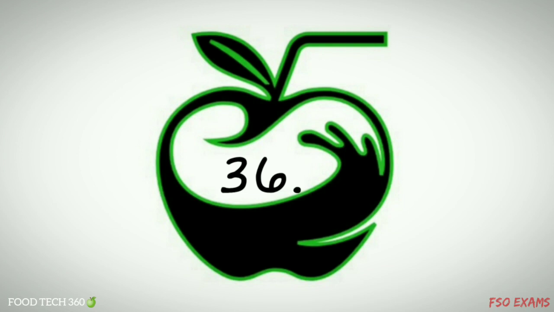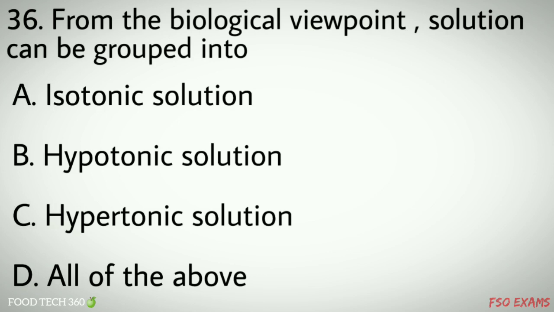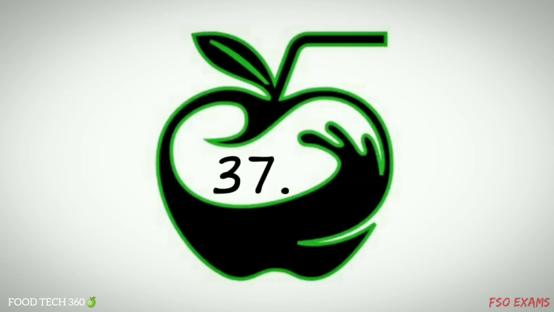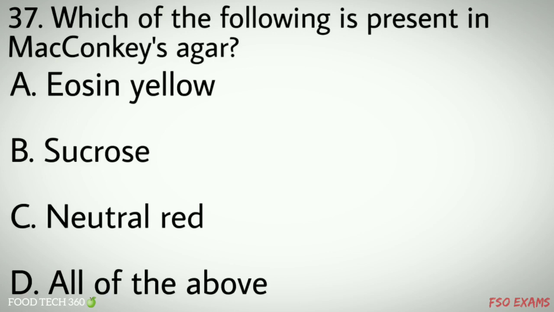Question number 36. From the biological viewpoint, solutions can be grouped into: A. Isotonic solution, B. Hypotonic solution, C. Hypertonic solution, D. All of the above. Correct answer D. Question number 37. Which of the following is present in MacConkey's agar? Options: A. Eosin yellow, B. Sucrose, C. Neutral red, D. All of the above. Correct answer B.